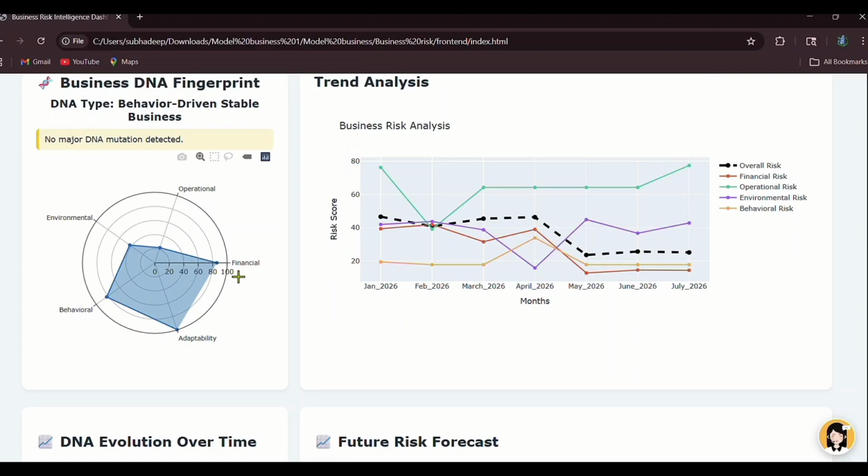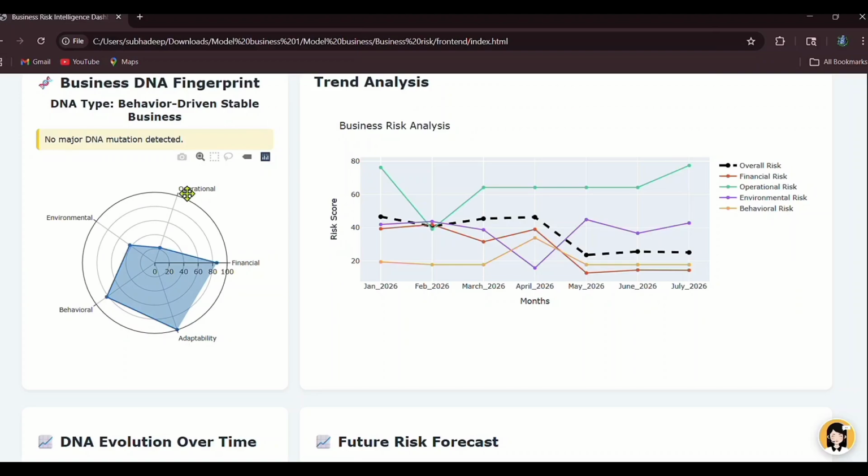Below here we can see the radar chart, which visually represents the performance of the business in five important areas. Financial shows the financial strength and economic condition of the business. Operational represents the internal operation. Then the environmental measures the environmental or external impact factors.